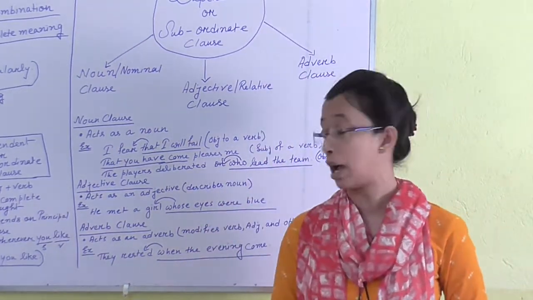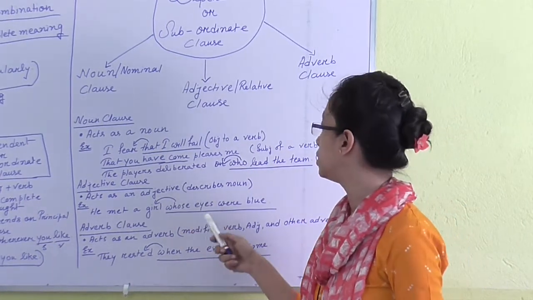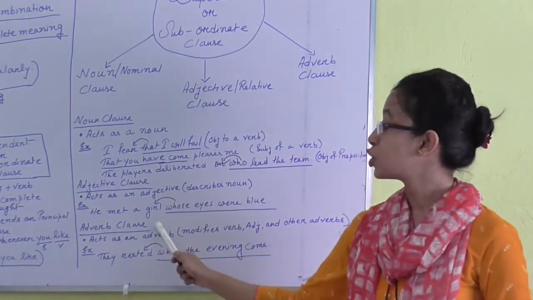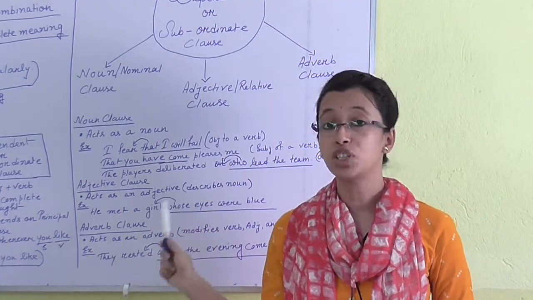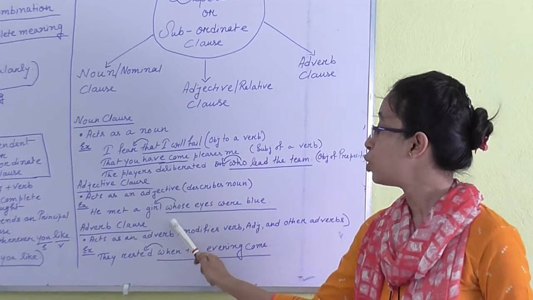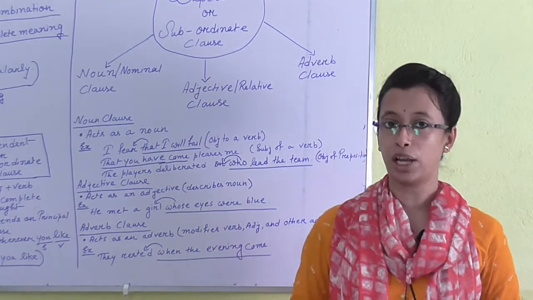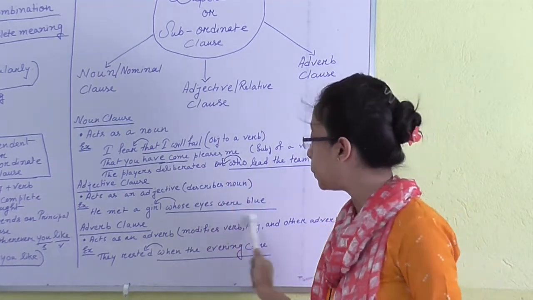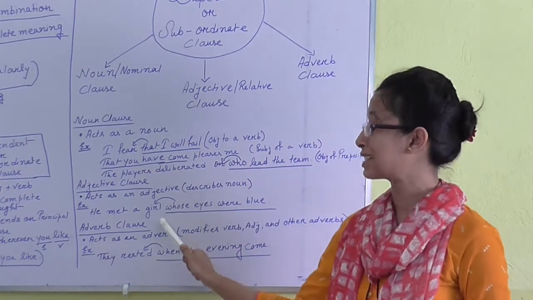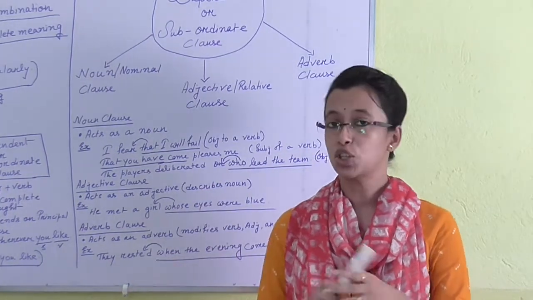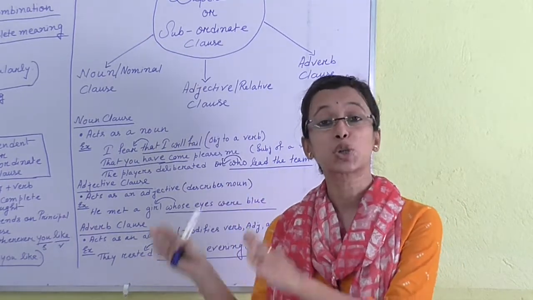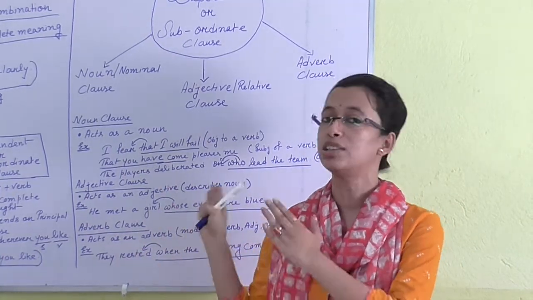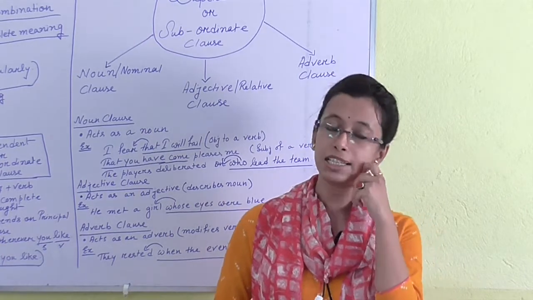So here is an example. He met a girl whose eyes were blue. Here we can see that the noun is girl. Whose eyes were blue? The girl's eyes were blue. So the whole subordinate clause describes the girl. So girl is the noun here and the clause describes the noun. That's why this clause is called an adjective clause.